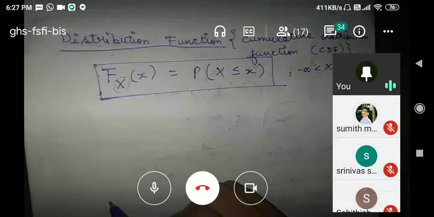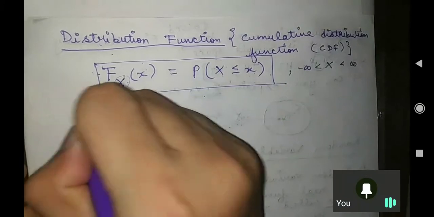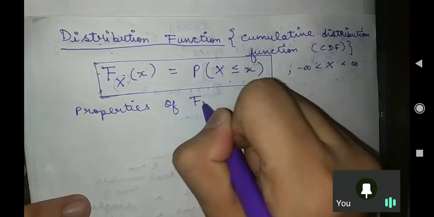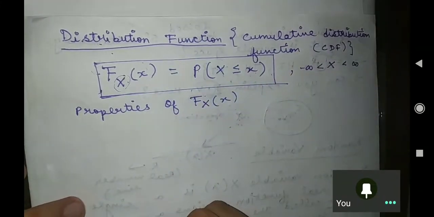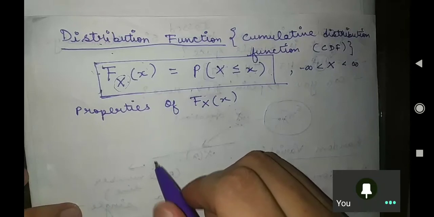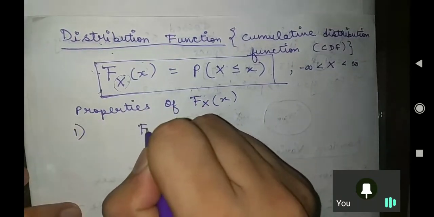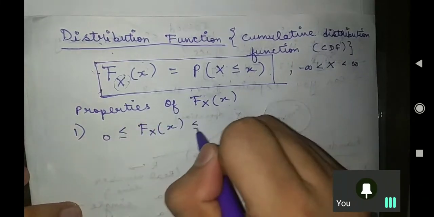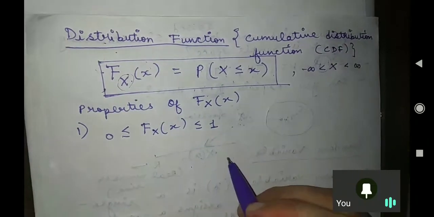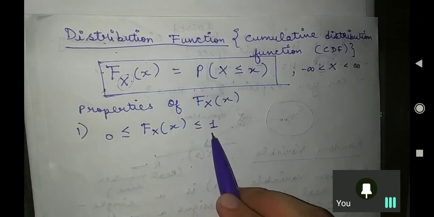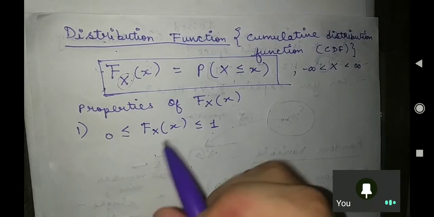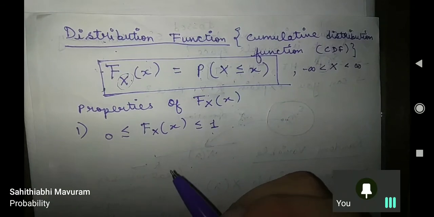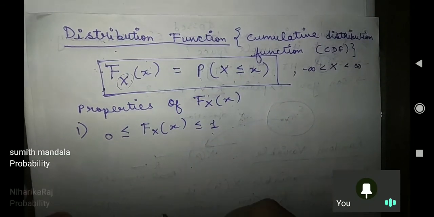Now let us move further. Write down the properties of it. Very important, again I am saying, the properties of capital Fx of x. Sir, first property, that your capital Fx of x is greater than or equal to 0 and less or equal to 1. Can anybody tell me why I am saying so? Is there any reason? Sir, because it is equal to probability. And sir, yesterday you told us that probability is always greater or equal to 0 and less or equal to 1. Very good. Everybody is saying correct.